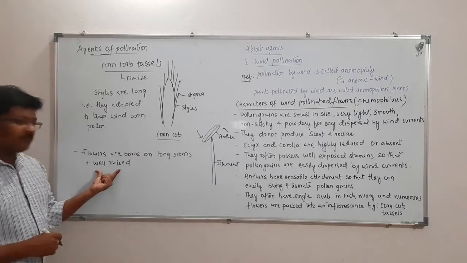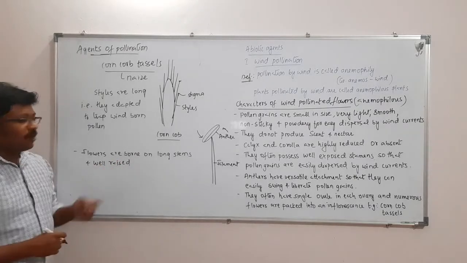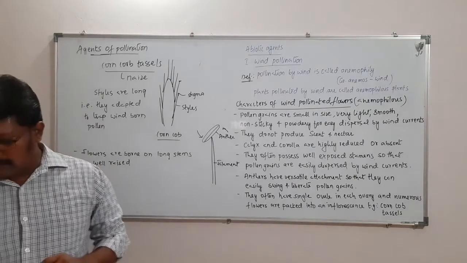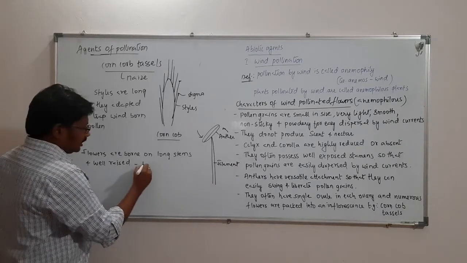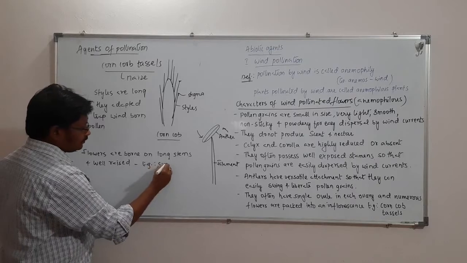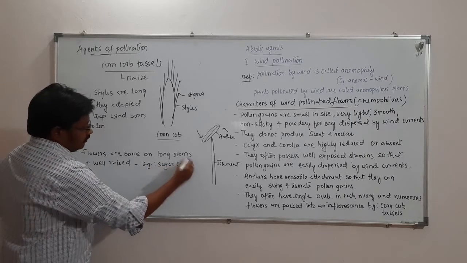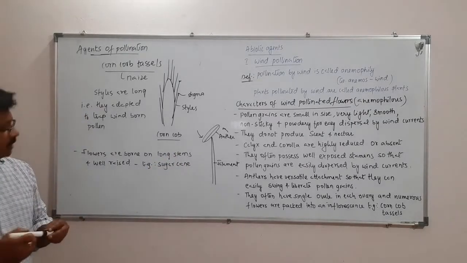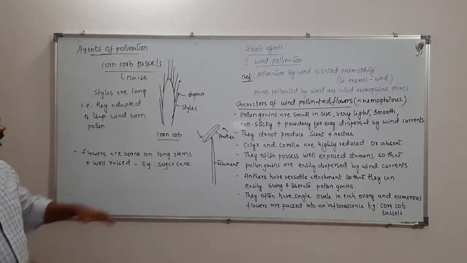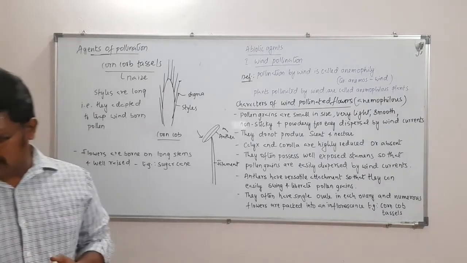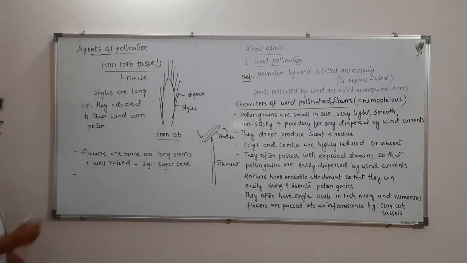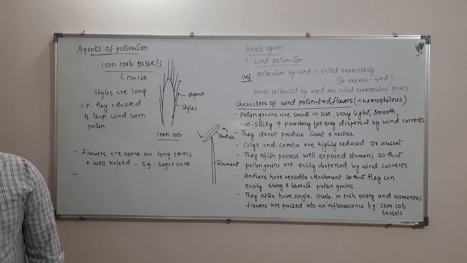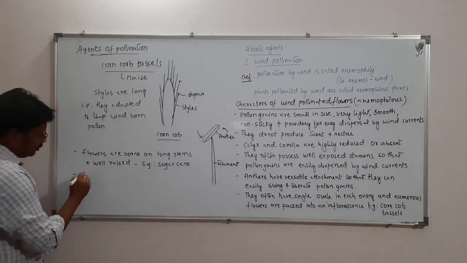The flowers are borne on long stems and well raised. This you will see in the case of sugarcane. In sugarcane you will find such types of inflorescences.